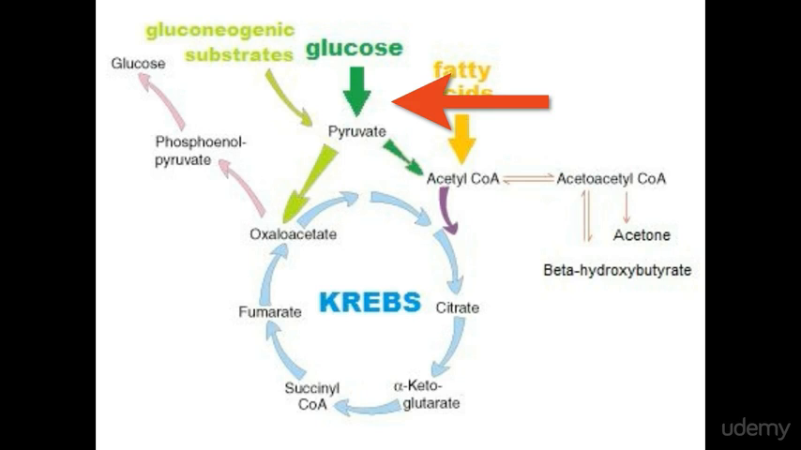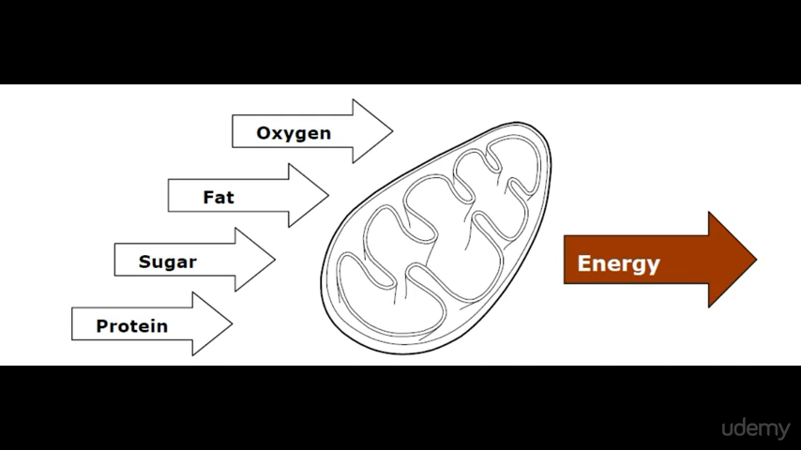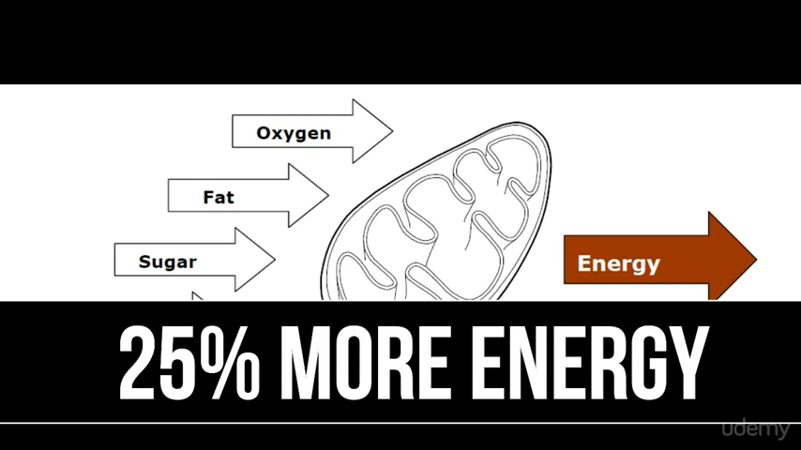Burning glucose is called glycolysis and it creates pyruvate. On the mitochondrial level, you can get 25% more energy from using beta-hydroxybutyrate as fuel.